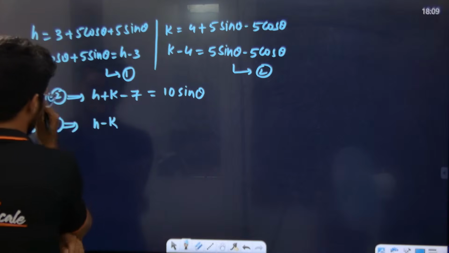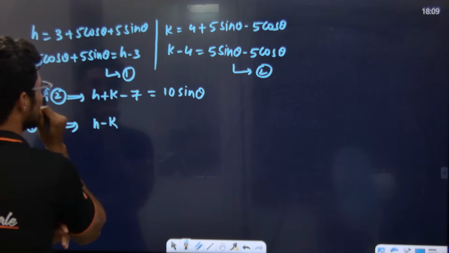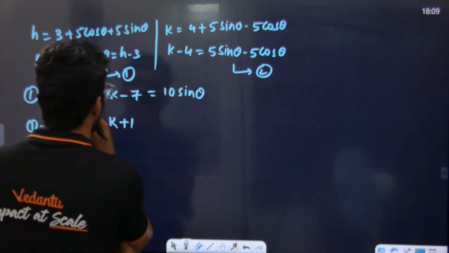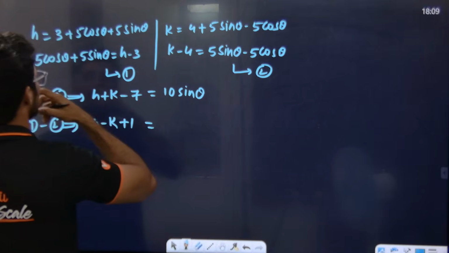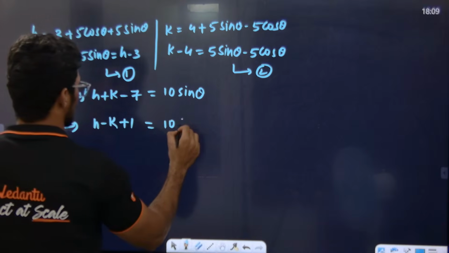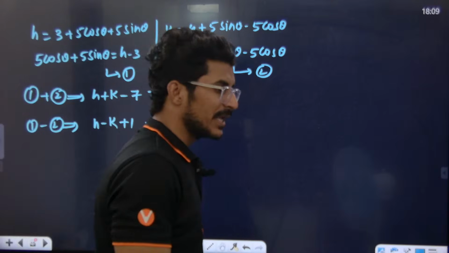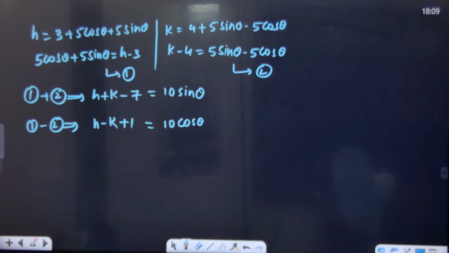1 minus 2 பண்ண என்ன வந்துரும் பாரு. 1 minus 2 பண்ணா 1 minus 2, right? h minus k plus 1. இது minus இது பண்ணா நமக்கு plus 1 is equal to what? இது minus இது so 10 sin, so 10 cos. புரியுதா? 5 sin cancel subtract பண்ணா. புரியுதாடா? Any doubts? Tell me quickly, you should tell me. We got this. Minus panna cos 1 techira.